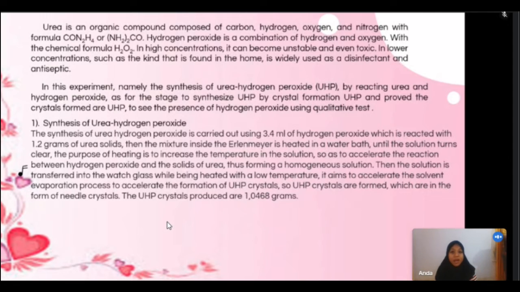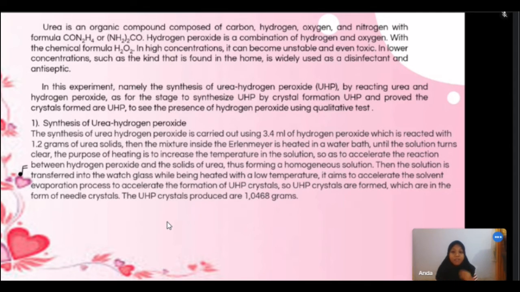Urea is an organic compound composed of carbon, hydrogen, oxygen, and nitrogen with the formula CO(NH2)2. Hydrogen peroxide is a combination of hydrogen and oxygen with the chemical formula H2O2. In high concentration, it can become a strong oxidizer and even toxic.